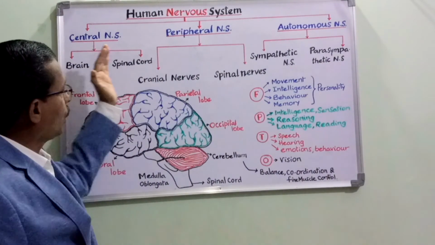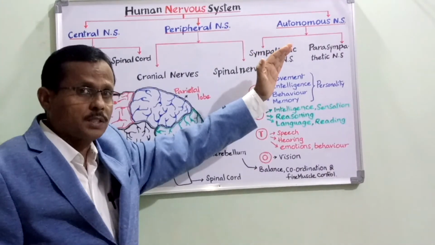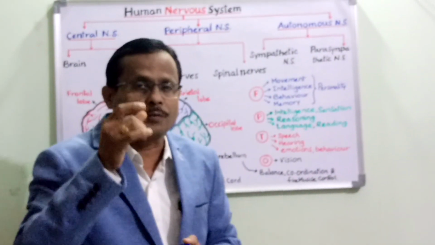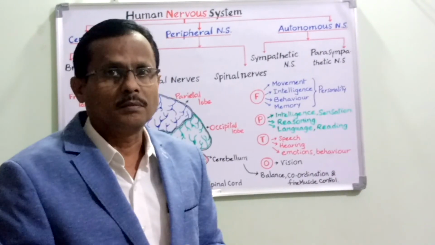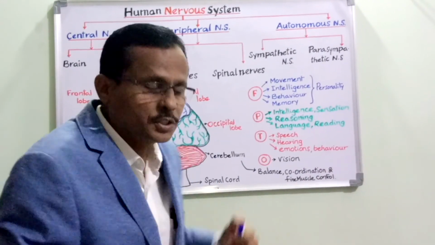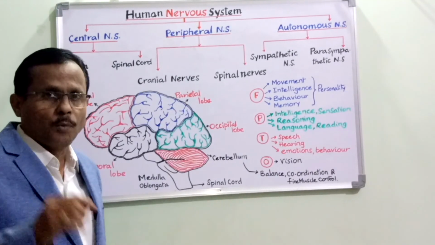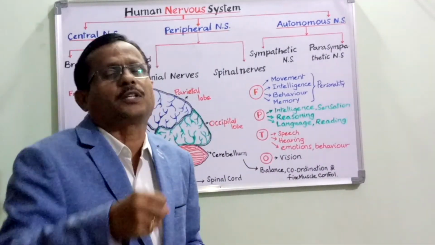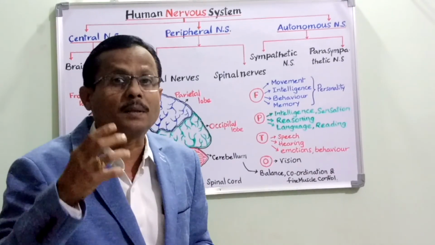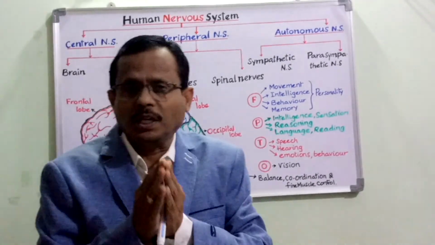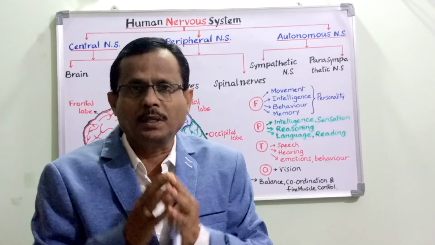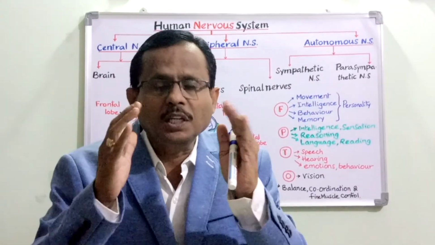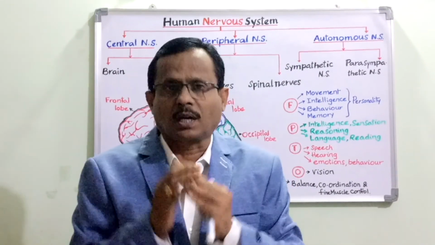Let us talk about all these in the next video, because here I need to concentrate on the most vital organ of our body, the brain, which is a part of the central nervous system. The most important organ which controls and coordinates all the activities in the human body is the brain. Brain is located in the head in a bony box called the cranium. This cranium lodges the brain inside.